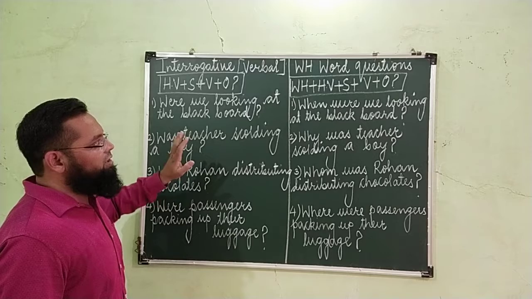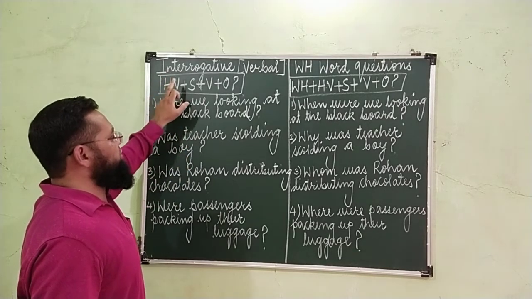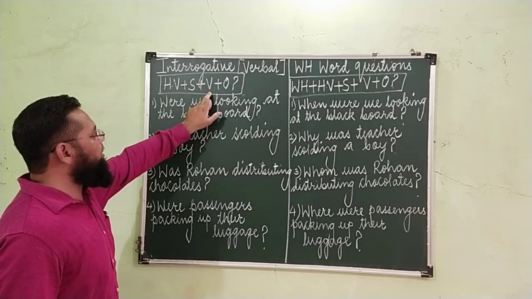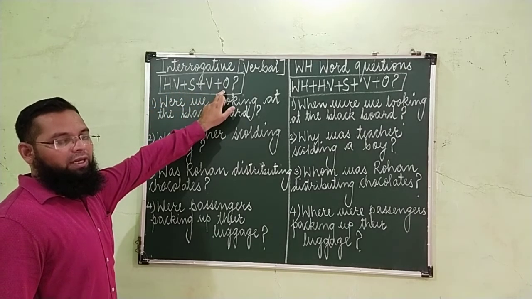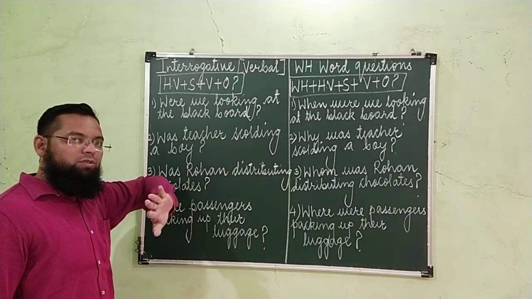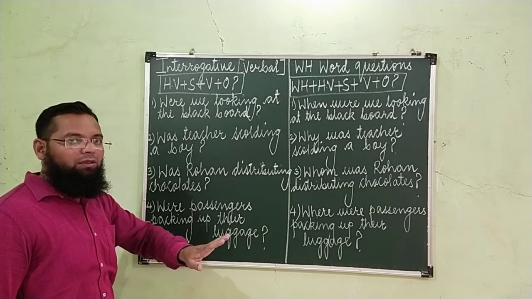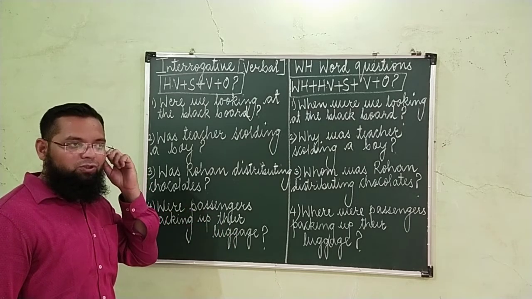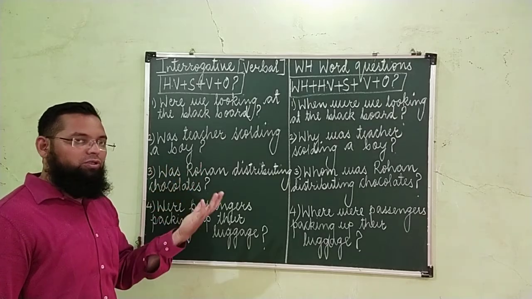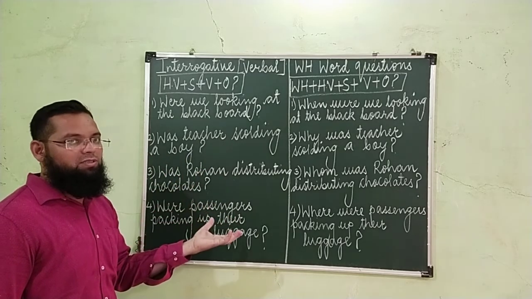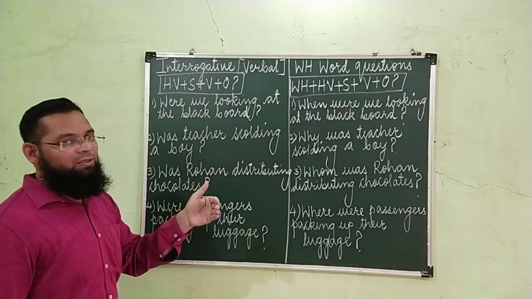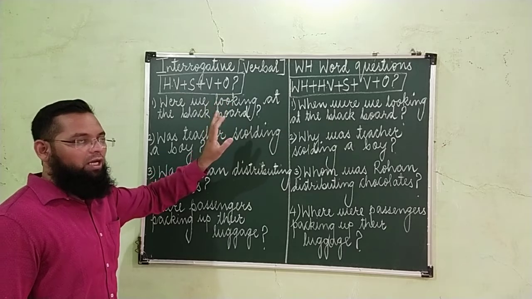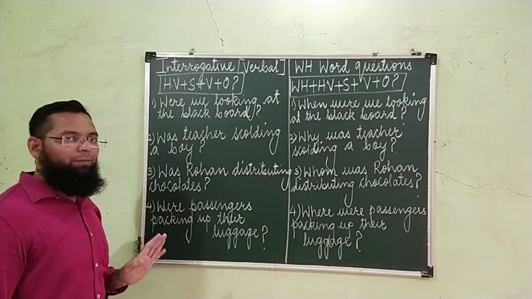So let's see the equation of an interrogative question. Verbal: helping verb plus subject plus verb and object. In assertive, what do we use? Subject at the beginning. But while asking a question, जब हम किसी से सवाल पूछेंगे, especially the question related to past continuous tense or any question related to all the 12 types of tenses, past continuous tense हो या और कोई tense हो, जब सवाल हम करेंगे वो भी verbal, it is called as verbal or yes-no type. So at the beginning we have to use the helping verb.